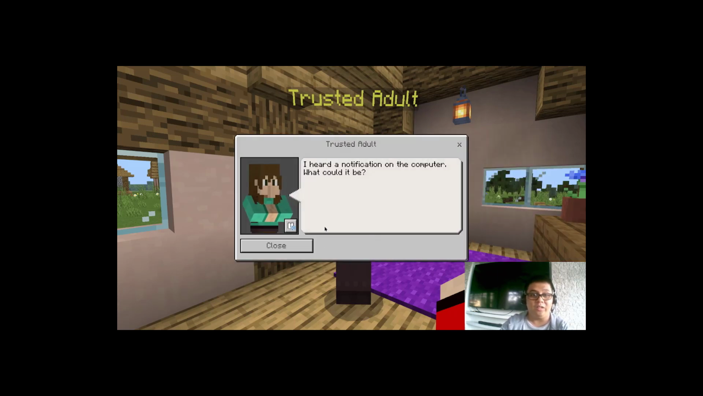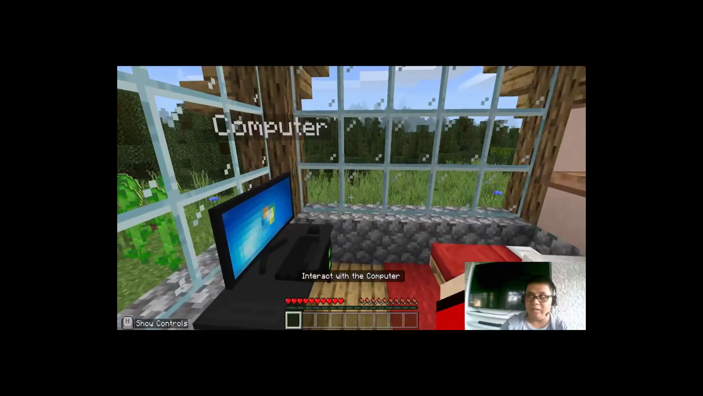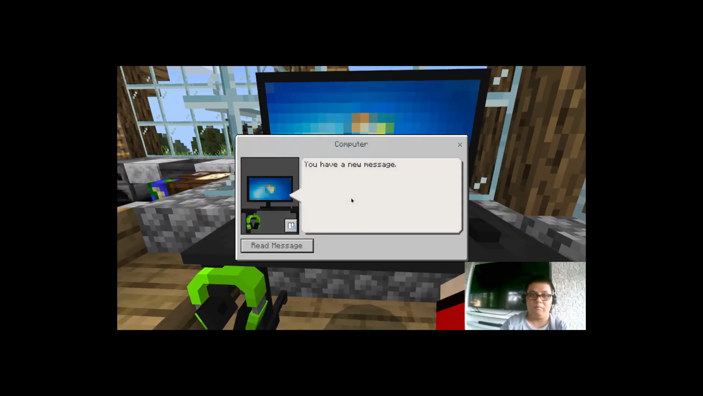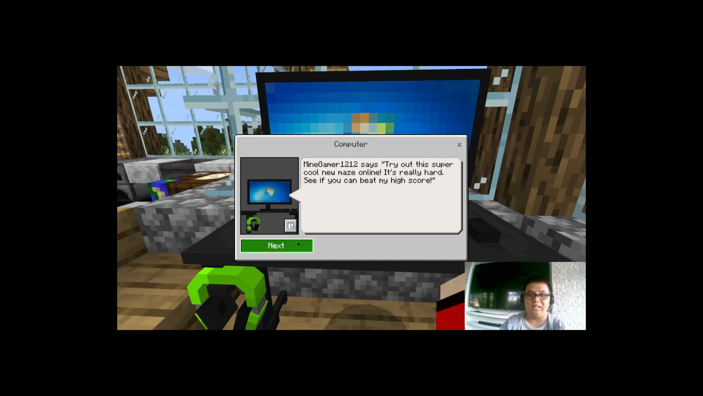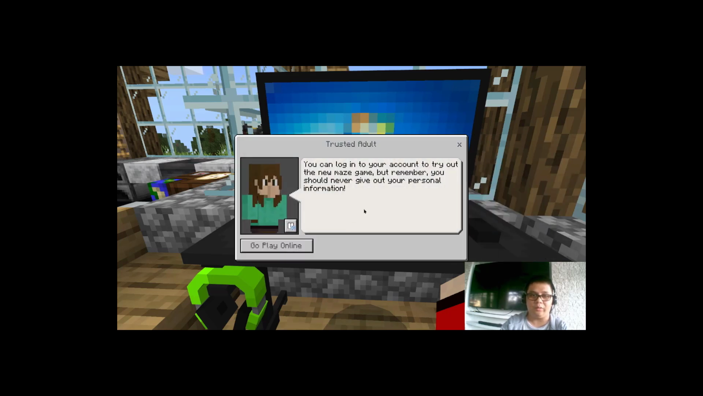Oh, now we heard another notification on the computer. What could it be? So let's close and let's go to our computer and interact with it. And it says here we have a new message. Let's go read the message. MindGamer1212 or Hayden once again says, "Try out this super cool new maze online. It's really hard. See if you can beat my high score." Let's go click next. Our adult says you can log into your account to try out the new maze game. But remember, you should never give out your personal information.